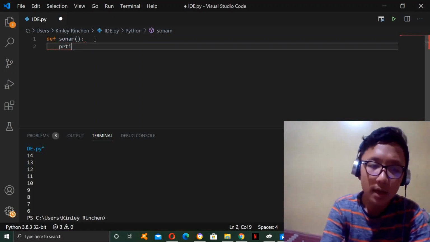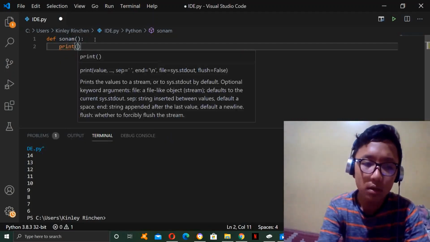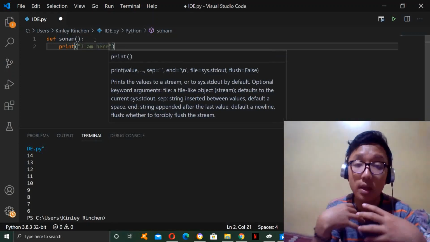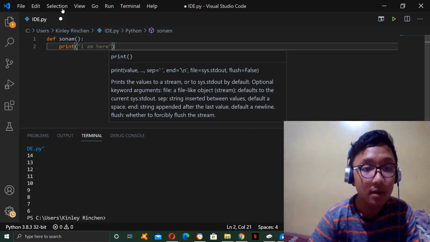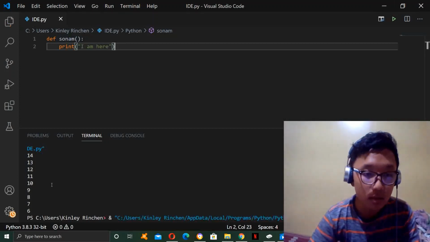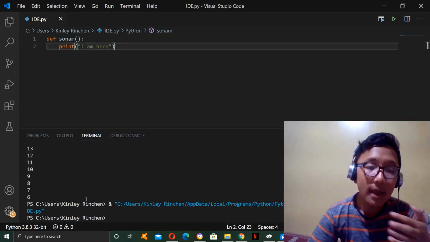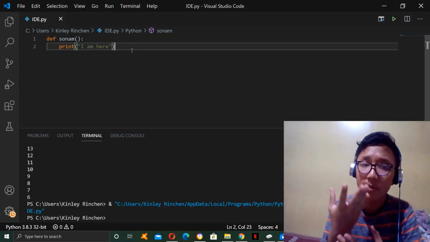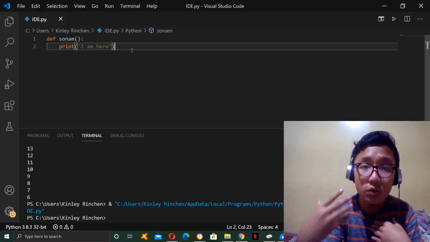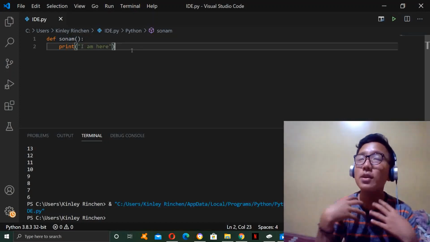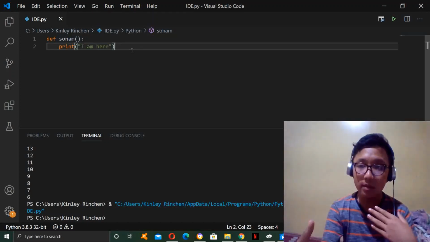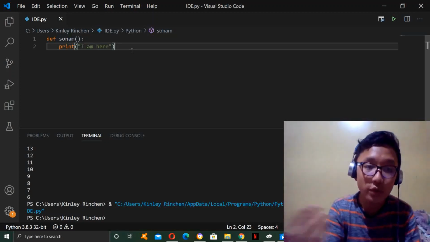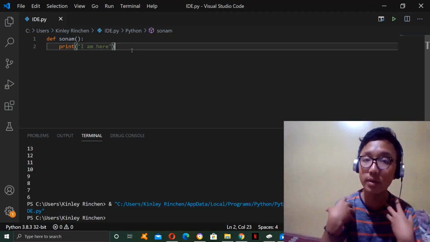Let's say first I'll try it simple. Let's say print I am here. So my function right now, the thing I have to do, is just say I am here. Let's try running it. It's not printing out anything, right? That is because we just gave the function sonum a thing to do, but we didn't tell it when to do it. For example, let's say you told me my job is to say I'm here, but you never told me when to do it or how many times to do it. So I will never do it.